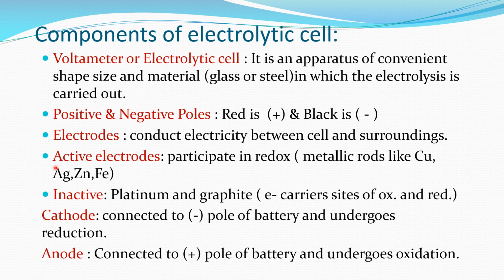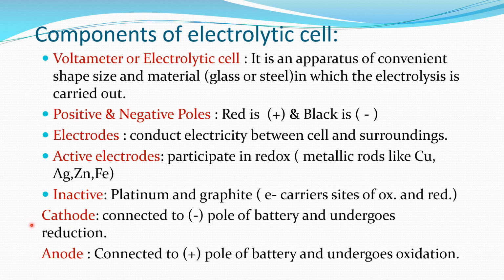There are two types of electrodes, active electrodes and inert or inactive electrodes. Active electrodes are generally metallic rods like copper, silver, zinc, iron, which actually take part in the redox reaction. Whereas inactive electrodes may be of platinum and graphite, which just act as electron carriers for oxidation and reduction reactions.